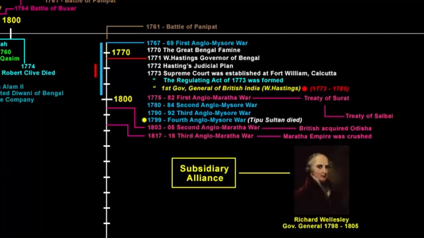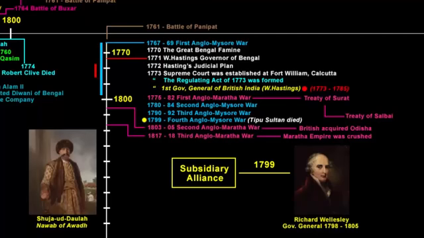So the date 1799 fits well because at that time Lord Wellesley was the Governor General, and Subsidiary Alliance is a creation of Governor General Lord Wellesley. Now unofficially, the Nawab of Awadh, that is Shuja-ud-Daula, was the first to enter into a Subsidiary Alliance after the 1764 Battle of Buxar. Now I'm not trying to confuse you over here.